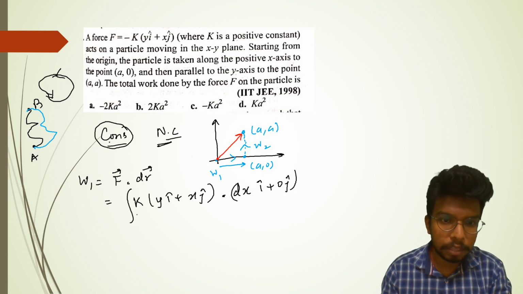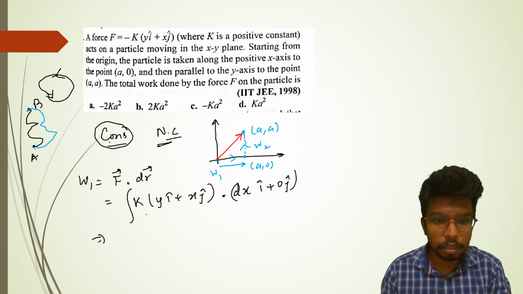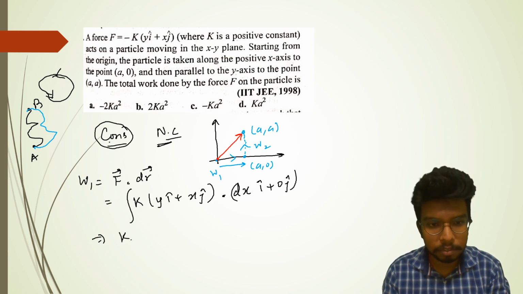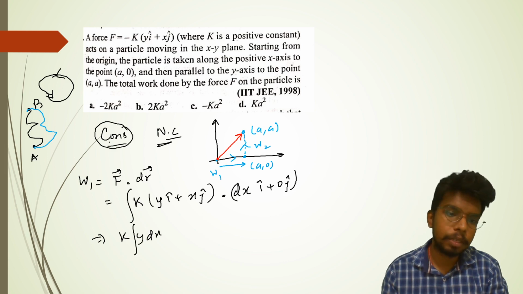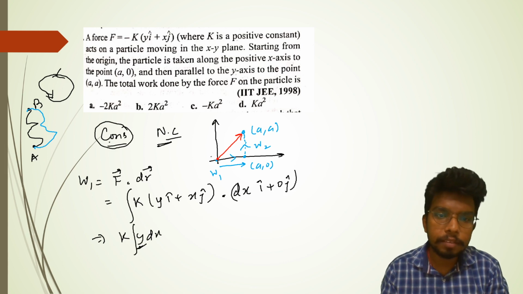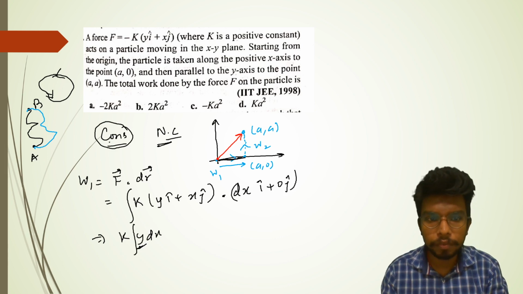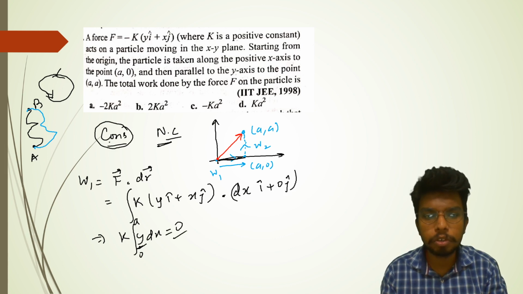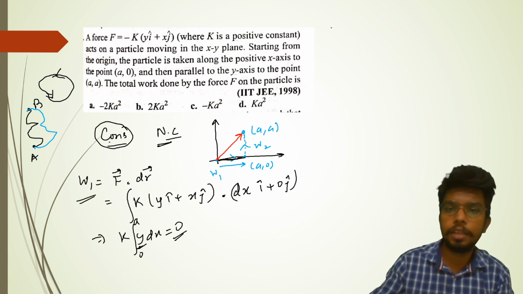So this has to be integrated. Taking the dot product, it becomes the integral of ky dx, and the other term kx times 0 becomes 0. If you check here, y is 0 in this entire path. So from 0 to a, dx will change, but y itself is 0, so this term is going to be 0. So W1 is 0.